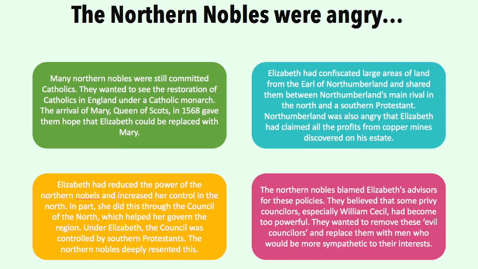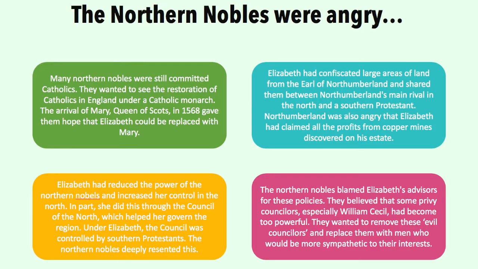Elizabeth had confiscated large areas of land from the Earl of Northumberland and shared them between Northumberland's main rival in the north and a southern Protestant. Northumberland was also angry with Elizabeth as she had claimed the profits from the copper mines on his estates. Elizabeth had reduced the power of the northern nobles and increased her control in the north.